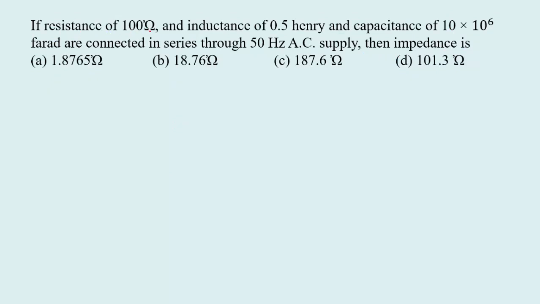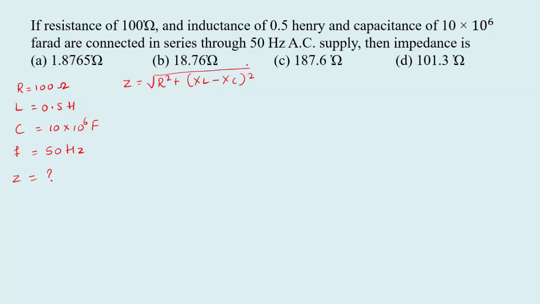If a resistance of 100 ohm, inductance of 0.5 Henry and capacitance of 10 into 10 raised to minus 6 farad are connected in series through a 50 Hz AC supply, then the impedance is, see here, all the values are given, directly we can use the equation. So resistance is 100 ohm, inductance value is 0.5 Henry, capacitance is 10 into 10 raised to minus 6 farad and the frequency is 50 Hz. So now we have to calculate impedance. The equation for impedance is Z equal to root of R square plus XL minus XC whole square.